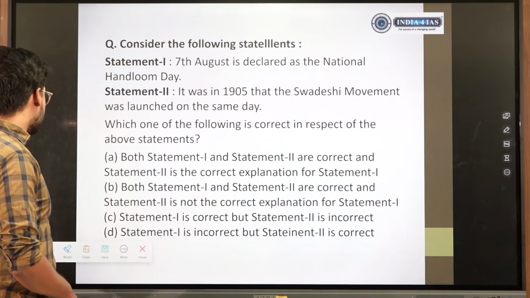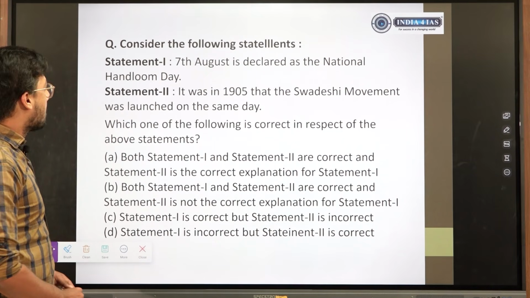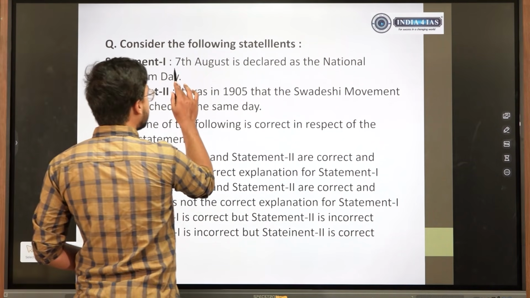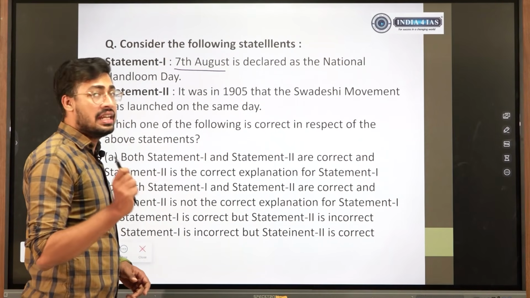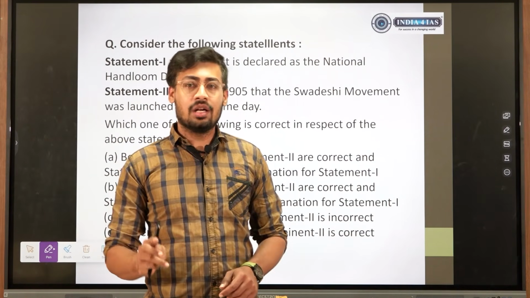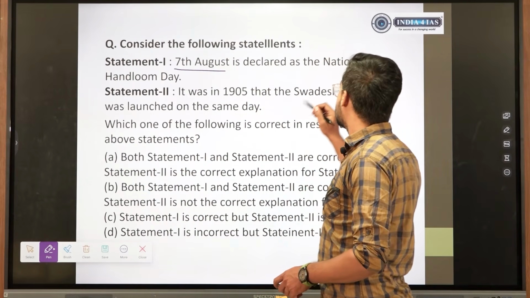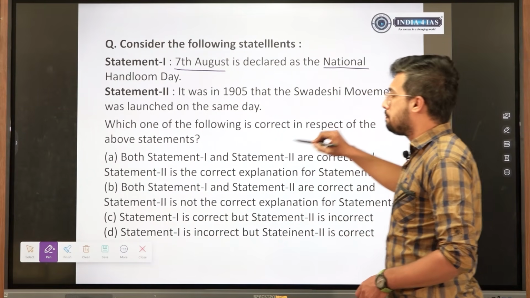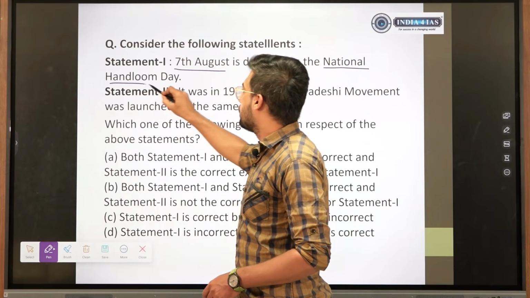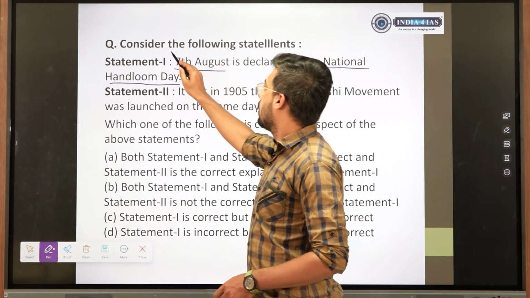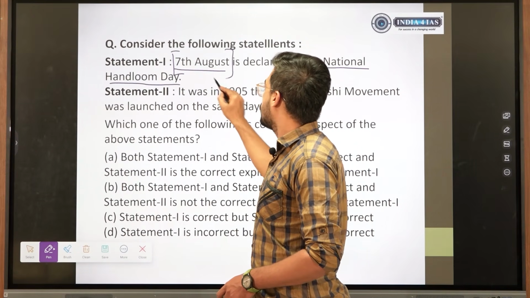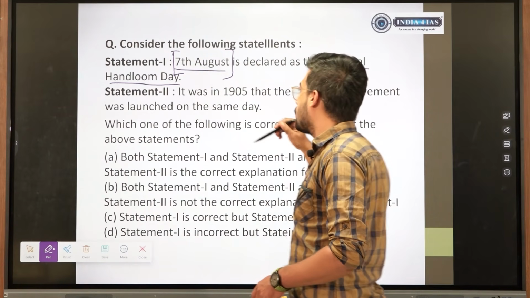Now look at this option also. 7th August. Like I said, date is not something which we study in detail when it comes to UPSC. Had it been a Group C or Group D exam, they would ask the date. 7th August is declared as National Handloom Day. It's possible. Suppose if we did not know the date, then how could we have solved this?